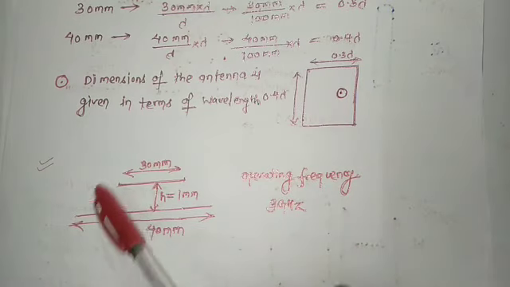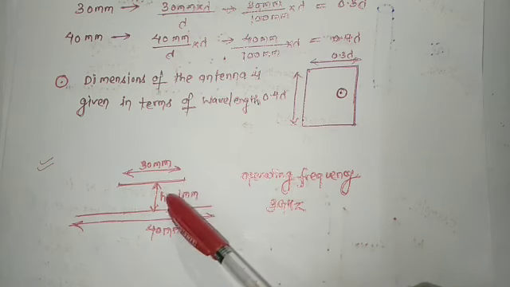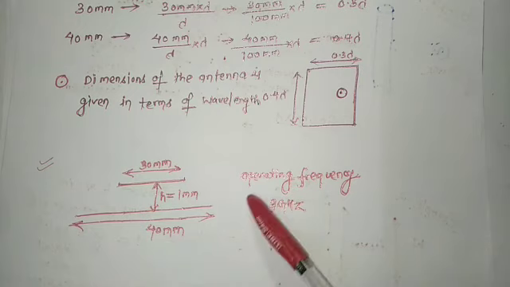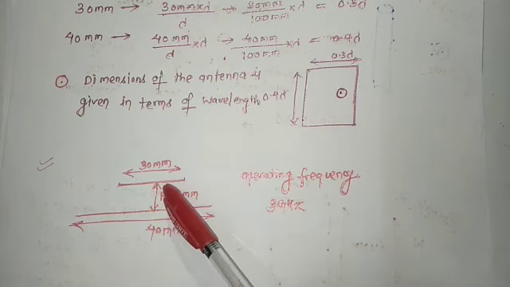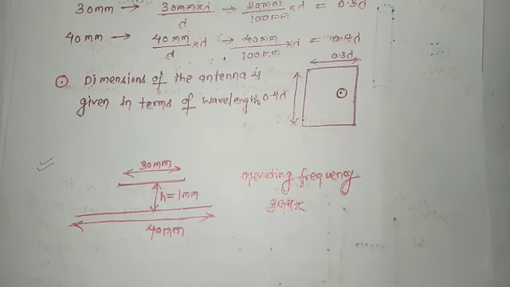This is an assignment for you. The dimensions are given, and the operating frequency is 3 gigahertz. You have to convert the dimensions into the form of wavelength. So remember, I have told you how you can convert any dimension into the form of wavelength.